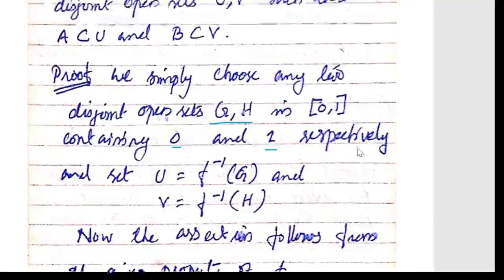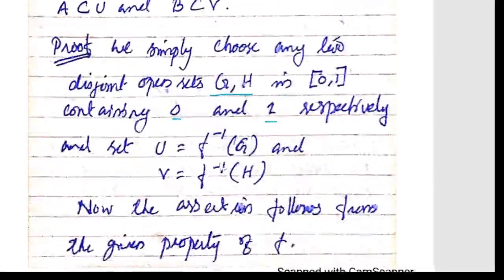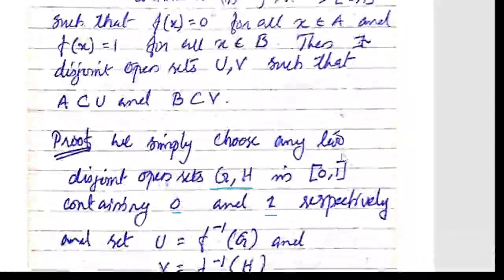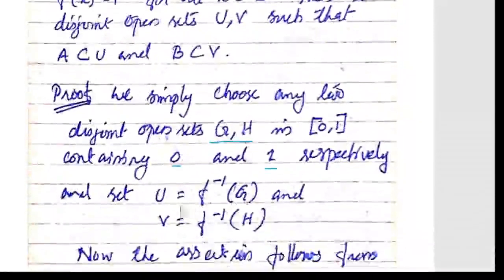Why? You have taken G as an open set containing 0. So when you find f inverse of G, it will contain your set A, because all the elements in A are mapped to 0. And we have taken G to be open and f is continuous, so f inverse of G is also open. In the same way, you have taken H as an open set containing 1.